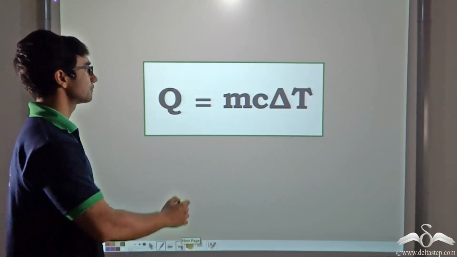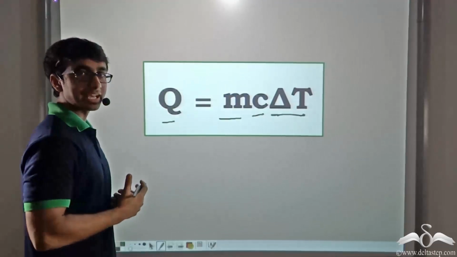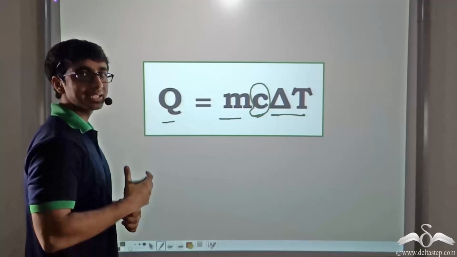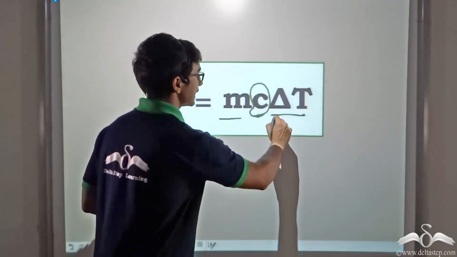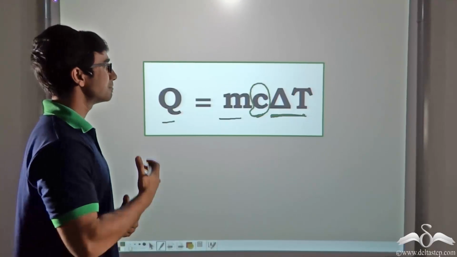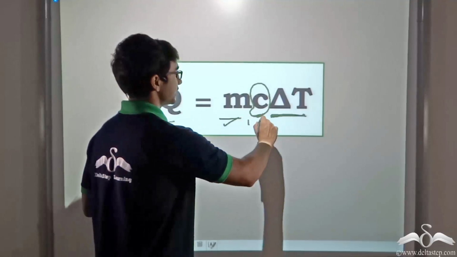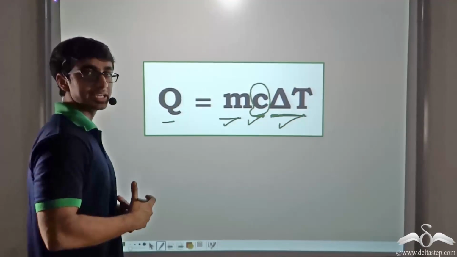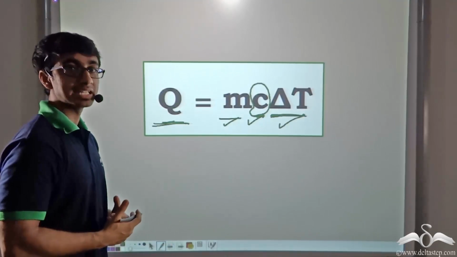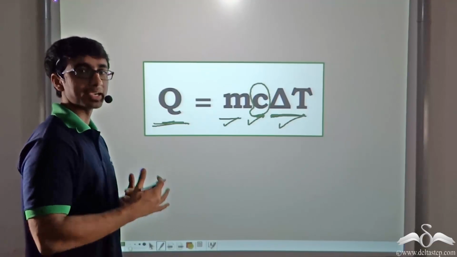So this is the formula, Q equals m c delta T. Now if we have been given the specific heat capacity of a substance, we can easily measure the change in temperature when we apply a certain amount of heat energy to the body. And the mass of the substance can be easily calculated. So knowing all these three terms, we can easily calculate the amount of heat energy that has been supplied to the body or the amount of heat energy that has been radiated by the body if the body is heated or cooled respectively.